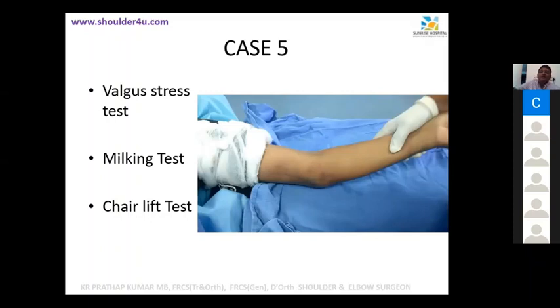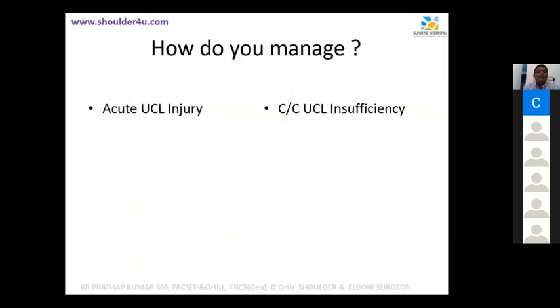You ask the patient to lift up the chair with one hand, like, as I said, the lady couldn't lift up the pan. They feel pain in the medial aspect of the elbow. So that's the chair lift test. Usually the valgus stress test is what we do clinically, but for exam purposes, you need to know these things. So how do you manage acute UCL injury and chronic UCL injury?